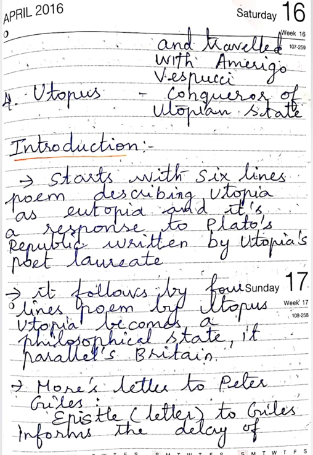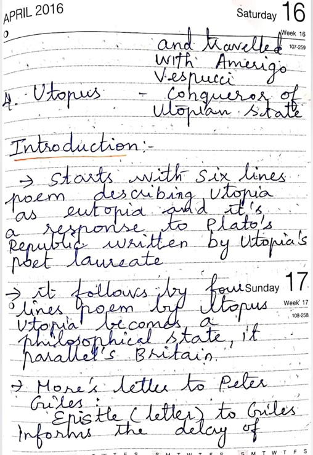In the introduction, it starts with a 6-line poem which describes Utopia, a response to Plato's Republic written by Utopia's poet laureate. It is followed by 4 lines by Utopus, the conqueror of the utopian state. Utopia becomes a philosophical state that parallels Britain.